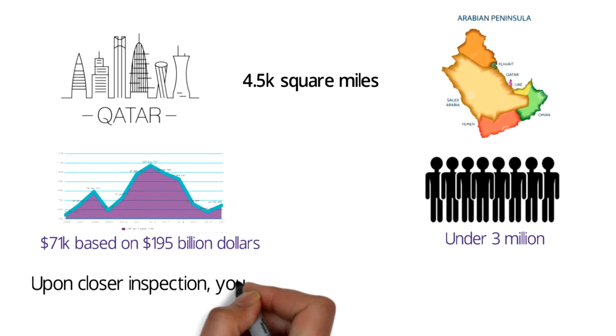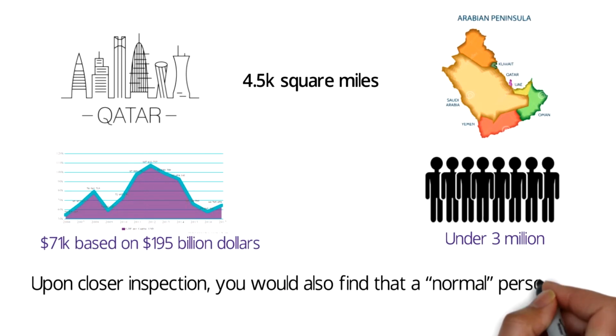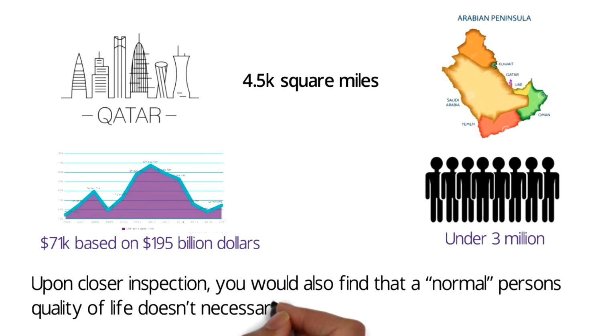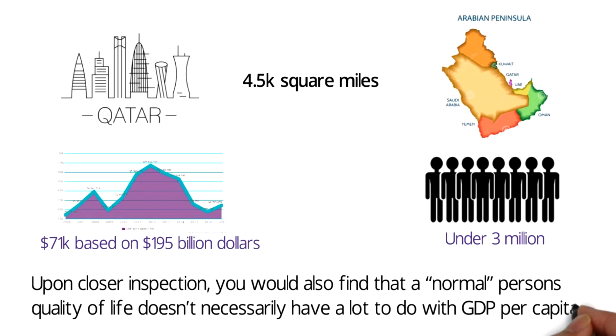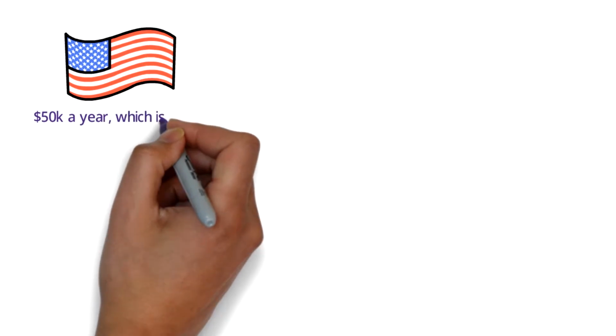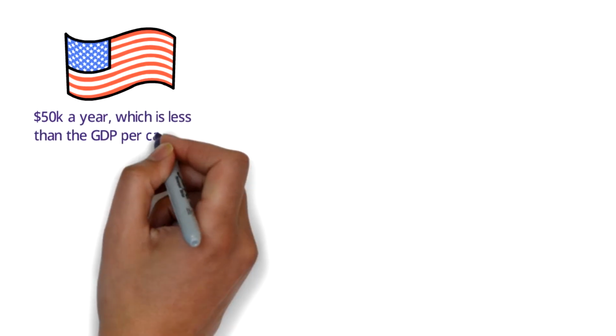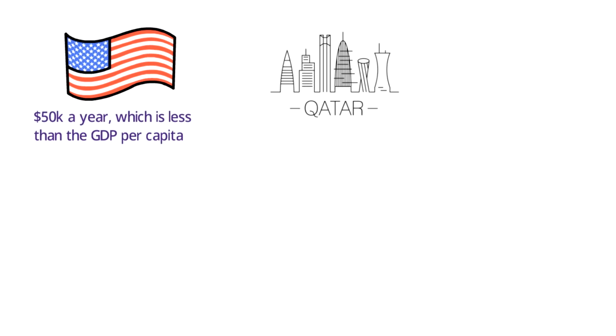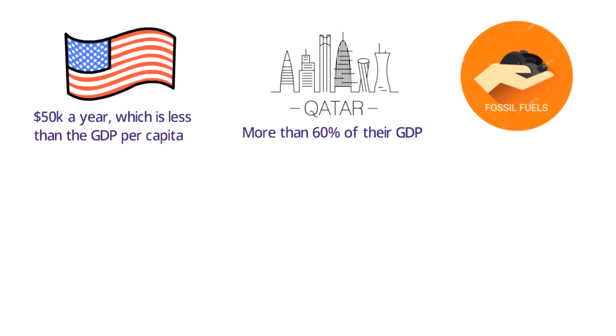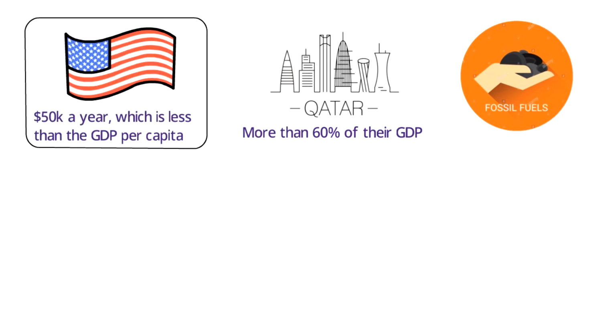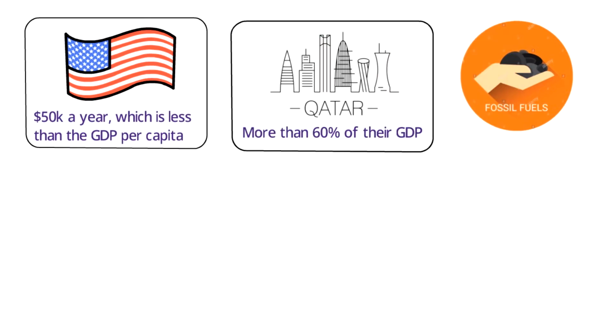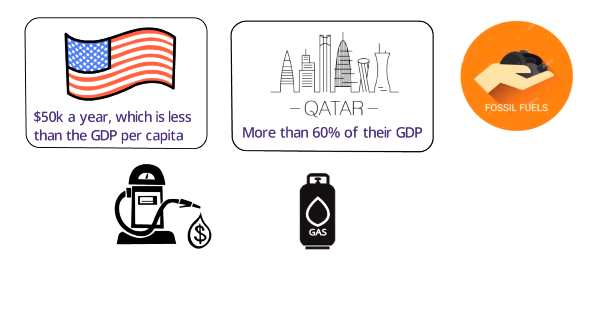Upon closer inspection, you would also find that a normal person's quality of life doesn't necessarily have a lot to do with GDP per capita. America's median income is about $50,000 a year, which is less than the GDP per capita. And in the case of Qatar, more than 60% of their GDP is derived from fossil fuels. So, Americans aren't quite as well off as a normal person might assume by the GDP per capita. And Qatar could have their economy catch fire just by oil or gas having troubles, like a Saudi-Russian oil war.